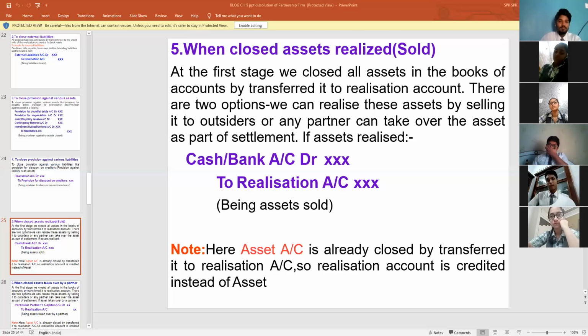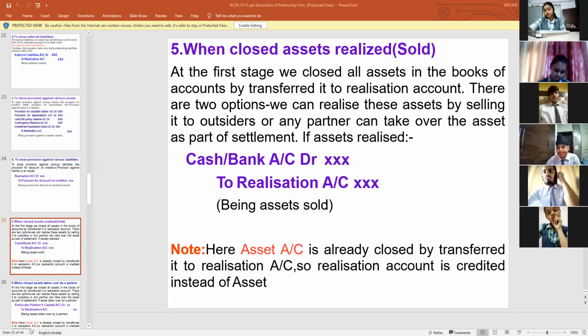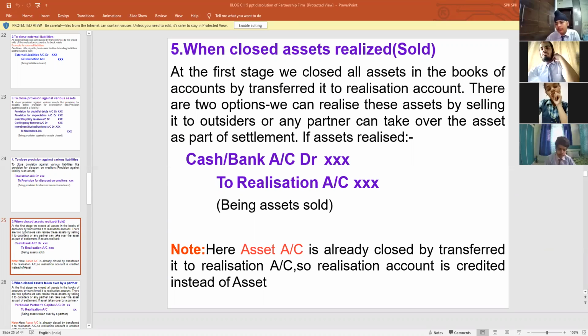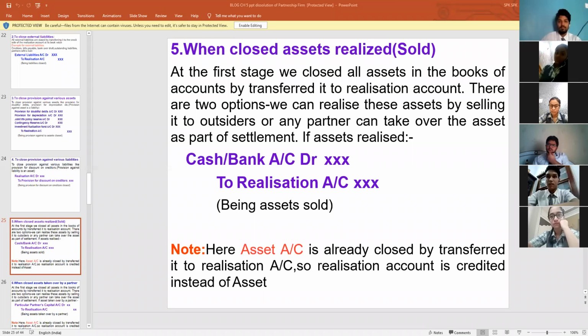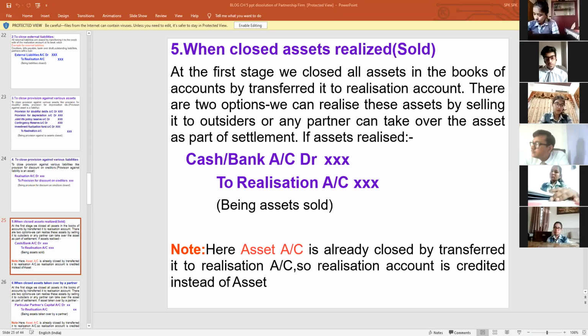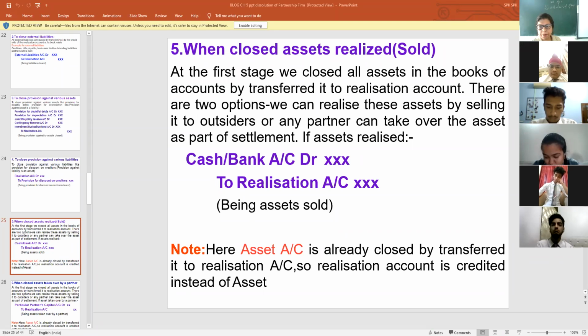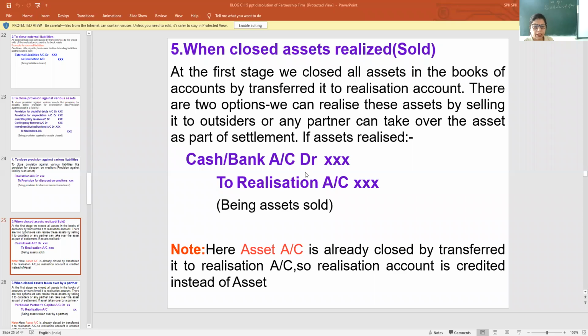Like if I, Yash and Dion are the partners and we are going to wind up the business, and I like the car, I can tell them, please give this car to me. I am taking this car. So it depends on the firm and on the choice of the partner. If they want to take the asset, they can, or otherwise they can sell this asset in the market and collect the money. Okay, my dear children, I'm sure you are getting it.